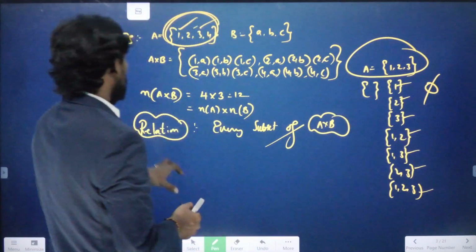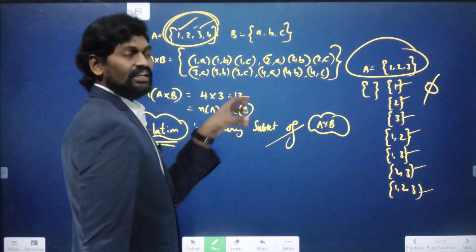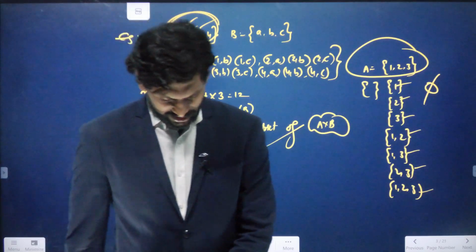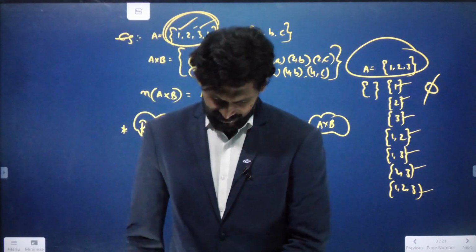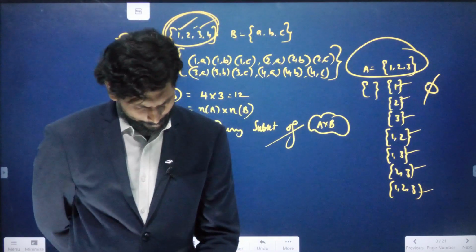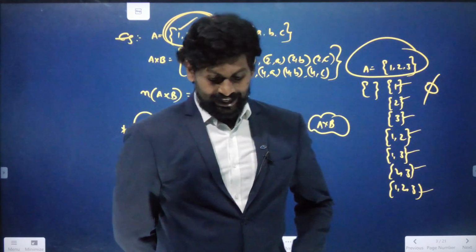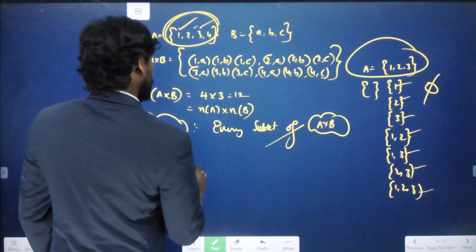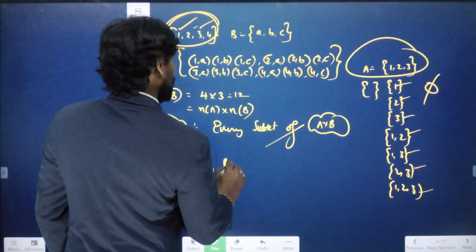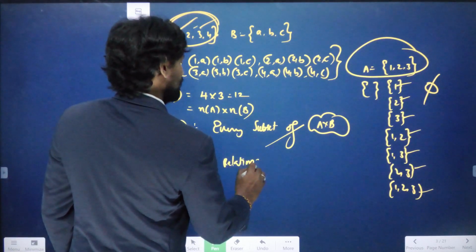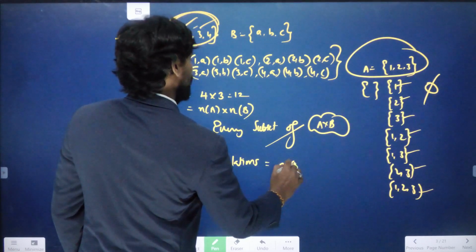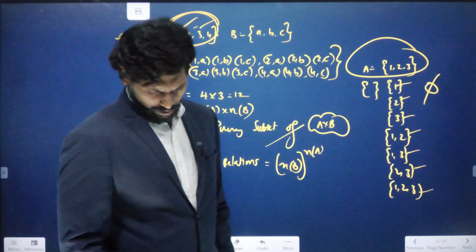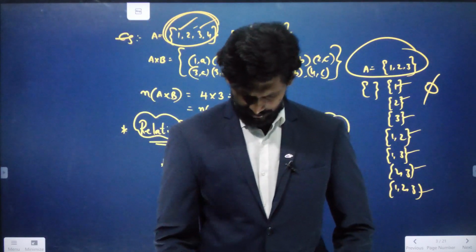Now here also, a relation is nothing but every subset of a Cartesian product is called a relation from A to B. Then the number of relations, very very important. Number of relations formula. Number of relations is equal to N of B whole to the power of N of A. Sorry, am I right?